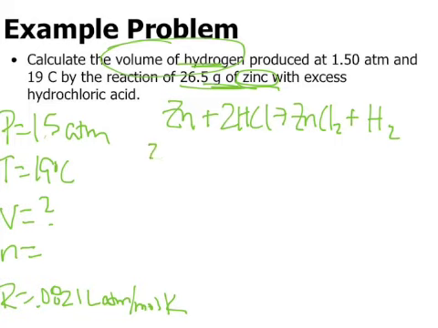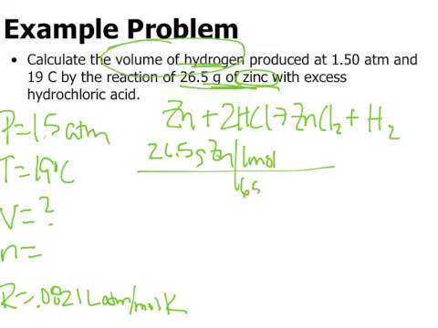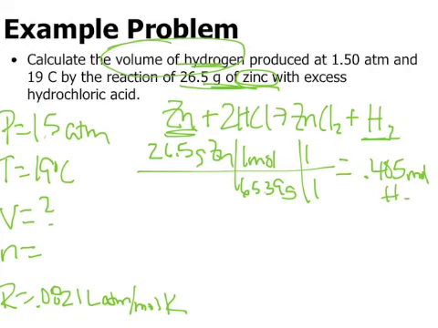So just like before, 25 grams of zinc. Convert that to moles first. So 1 mole of zinc is 65.39 grams. The mole ratio between zinc and H2 is 1 to 1. So I end up with 0.405 moles of H2. So that goes down here, 0.405 moles.